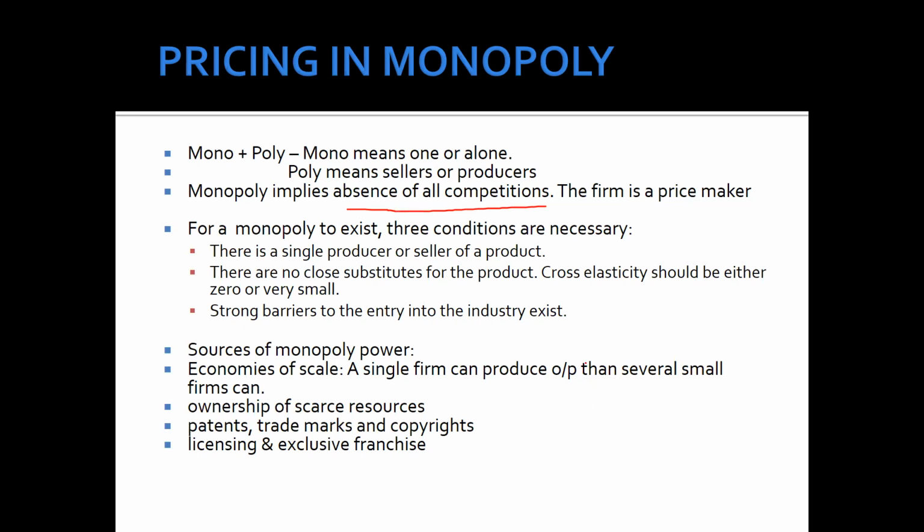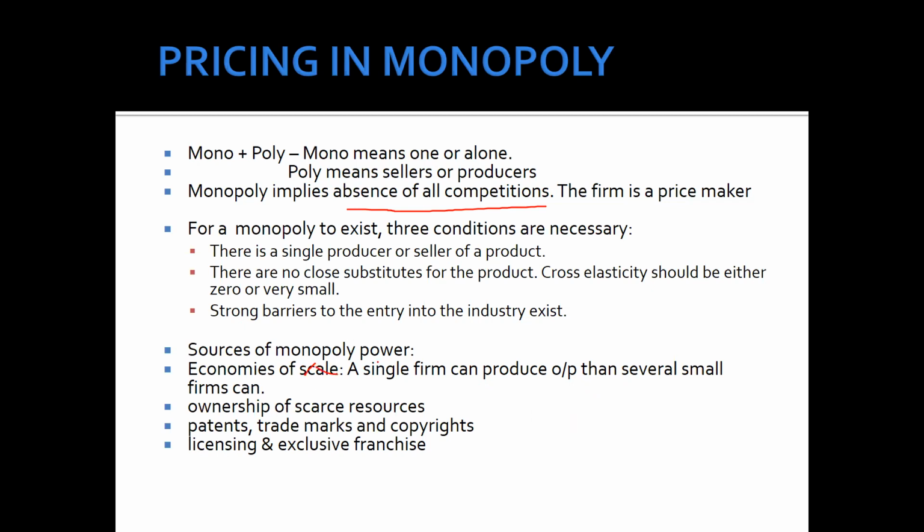So the firm is a price maker. Whatever price they decide, the same price they can implement. But in the perfect competition market, what happened? Industry is deciding price, and that is why industry is a price maker, and firms are implementing the same price. So that is why this firm is a price taker. But in the monopoly market, the firm is a price maker.